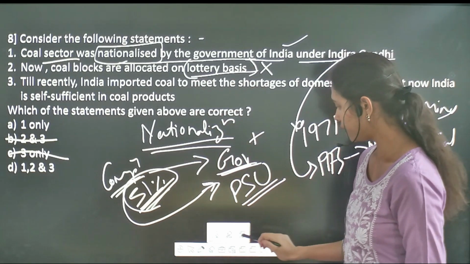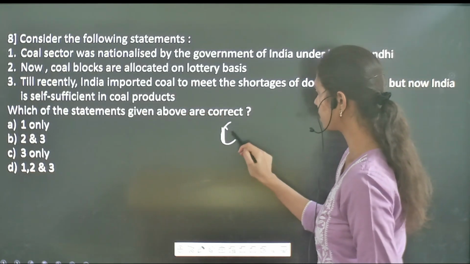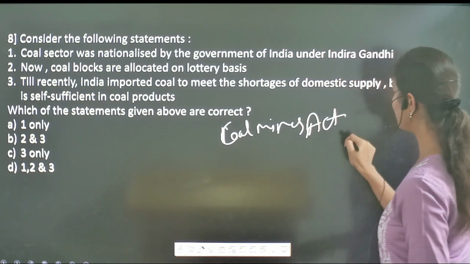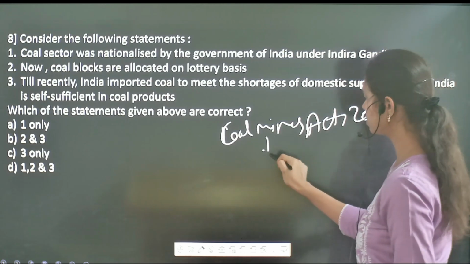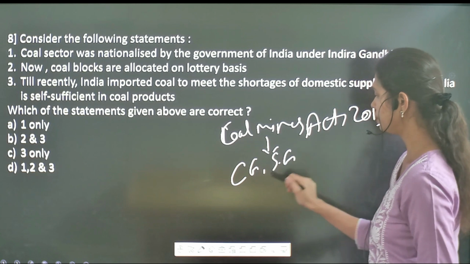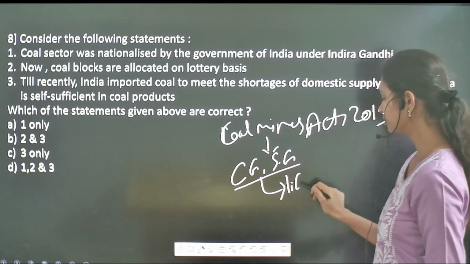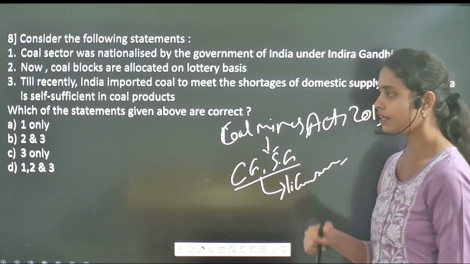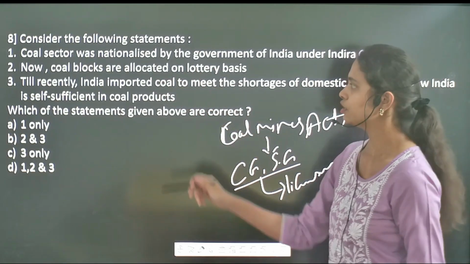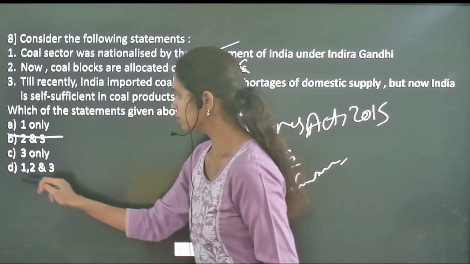If you analyze this second statement, there is a particular act called the Coal Mines Act of 2015. Under this Act, the central government as well as the state government were responsible for giving licenses and regulating the different mining companies in the mining of these coal blocks. So the second one is incorrect, the first one is correct, right? So let's cross the two.